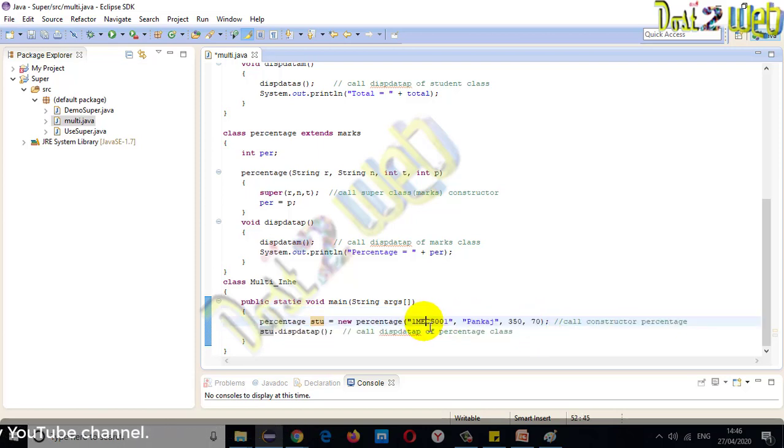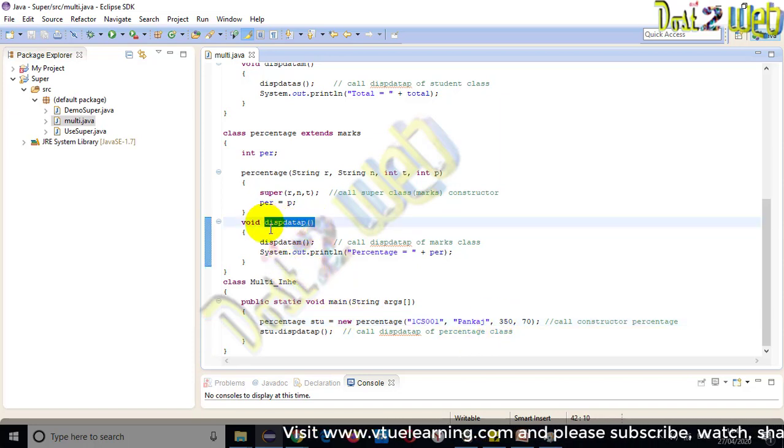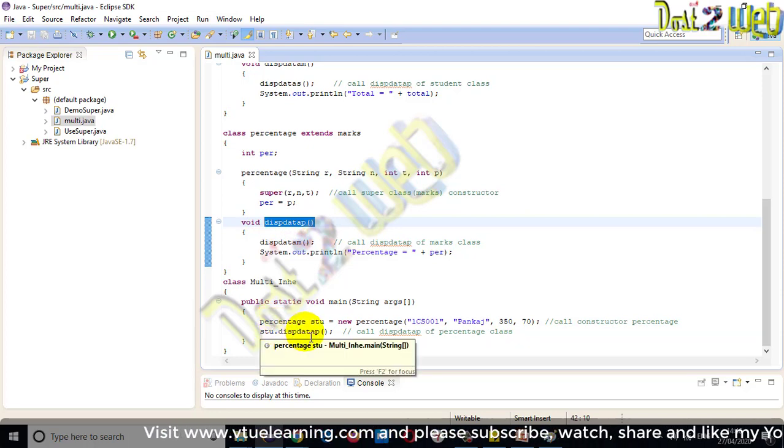I will change this one to cs, whatever you want you can write, because we have defined this as a string, so we have to give it in double quotes. Name is also a string, so in double quotes, and this is a number, and percentage is also a number. I am just giving it the same way we declare an integer variable. And what we have to do is display the data: stu dot display p.